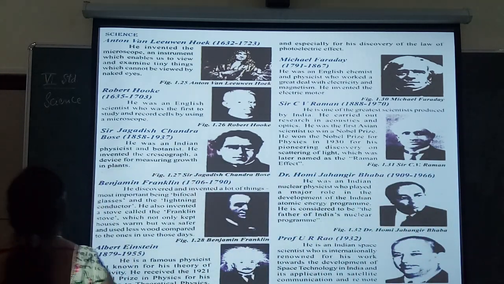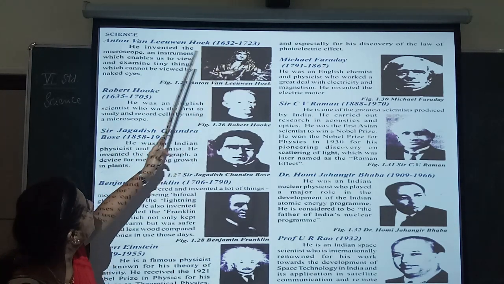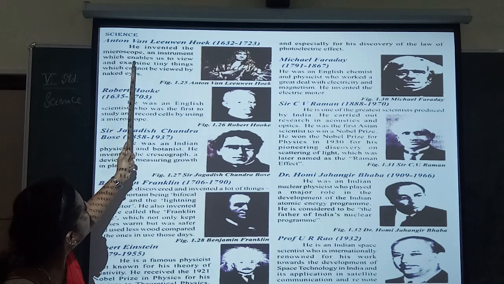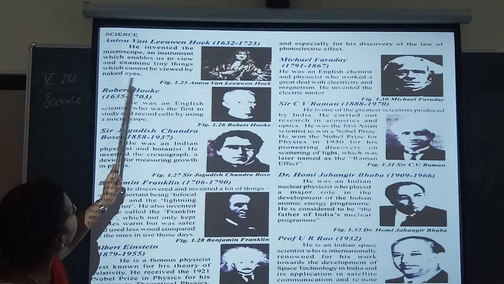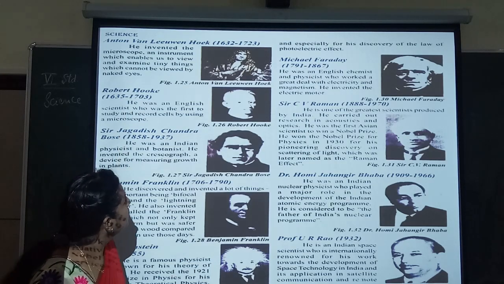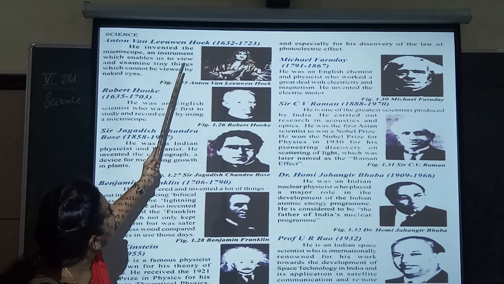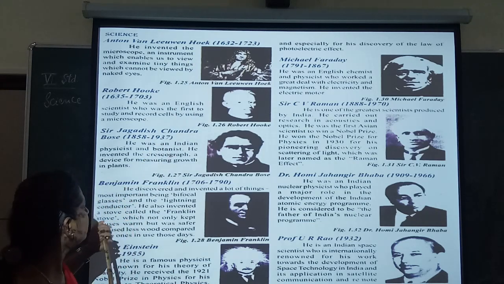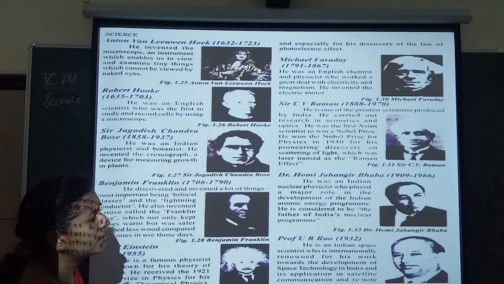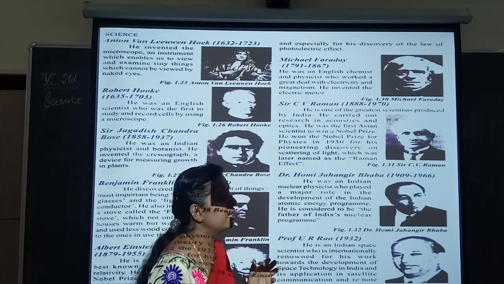Next, Anton van Leeuwenhoek, 1632-1723. He invented the microscope, an instrument which enabled us to view and examine tiny things which cannot be viewed by the naked eye. So he invented the microscope, Anton van Leeuwenhoek. That is, the instrument is used for examining the tiny things which we cannot see with our naked eyes. So we can see them in the microscope.